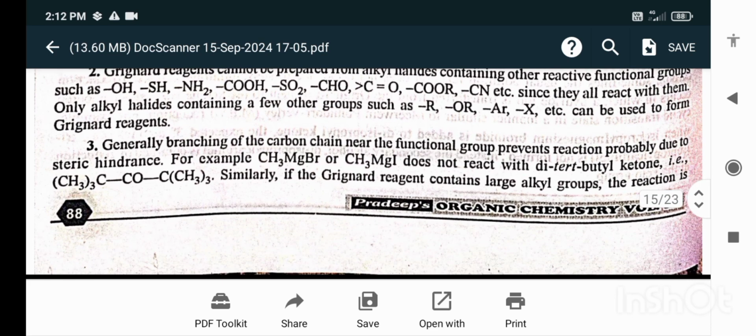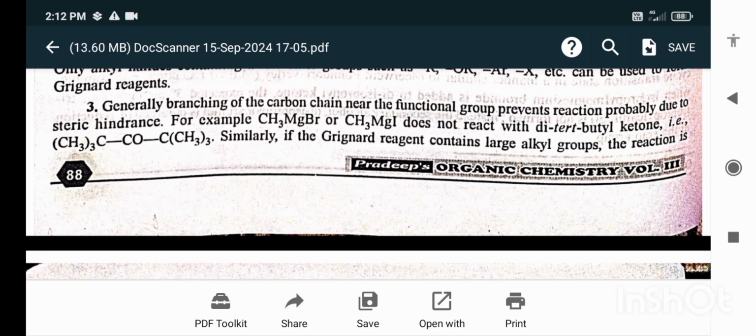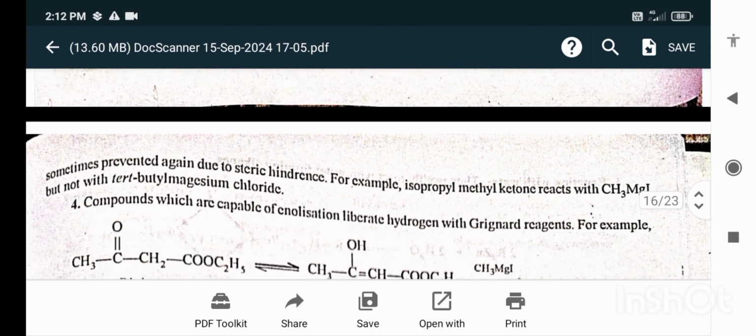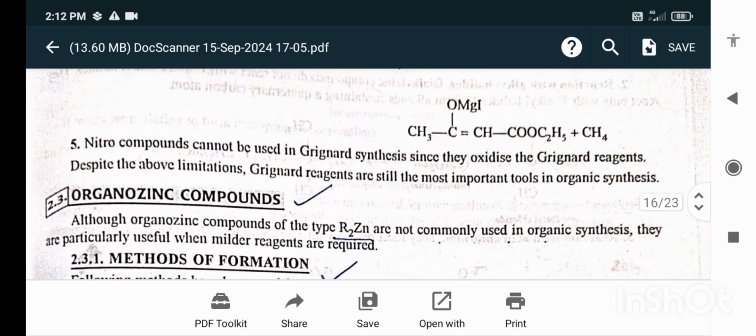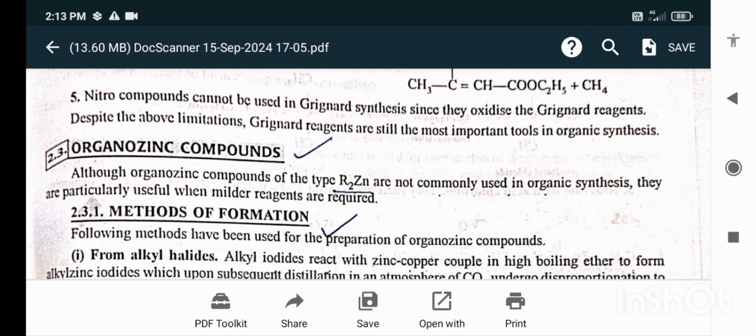Similarly, if the Grignard reagent contains large alkyl groups, the reaction is sometimes prevented, again due to steric hindrance. For example, isopropyl methyl ketone reacts with CH3-MgI but not with tertiary butyl magnesium chloride. Compounds which are capable of enolization liberate the hydrogen with the Grignard reagent. Nitro compounds cannot be used in Grignard synthesis since they oxidize the Grignard reagent. Despite the above limitations, Grignard reagents are still the most important tools in organic synthesis.